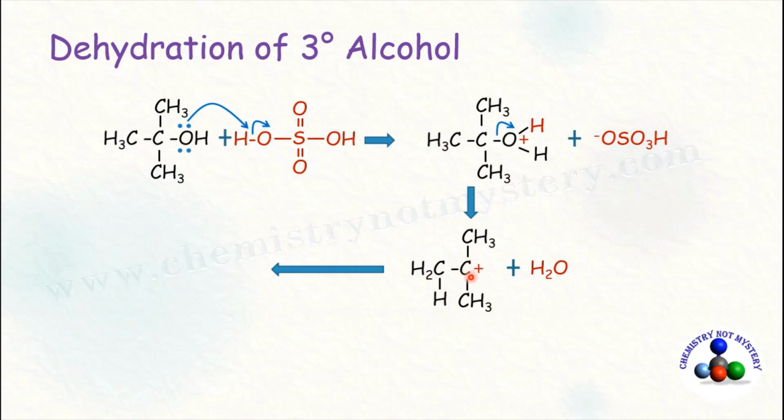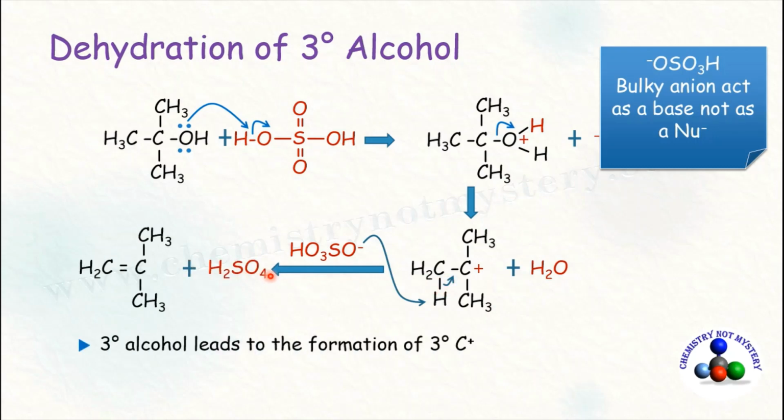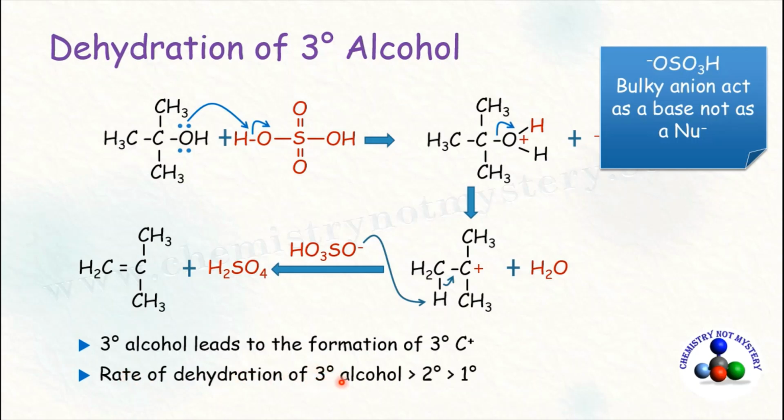Now this formed carbocation reacts with bulky anion HO3SO negative ion. This bulky anion abstracts hydrogen in the form of H plus ion and hydrogen shifts its bonding pair of electron between the carbon. And sulfuric acid is regenerated and double bond is formed between first and second carbon. The dehydration of tertiary alcohol takes place by the formation of tertiary carbocation. That's why rate of dehydration of tertiary alcohol is faster than primary alcohol.